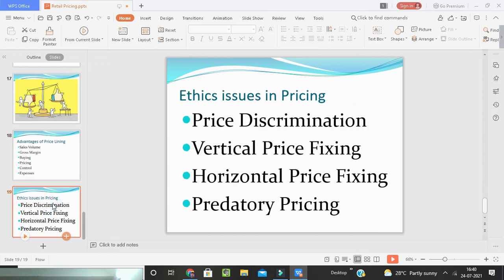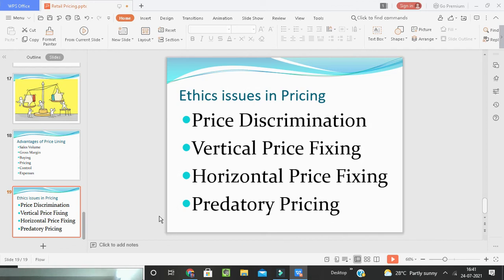Now, ethical issues in pricing. So the first ones are price discrimination, vertical price fixing, horizontal price fixing, and predatory pricing. See, price discrimination occurs when a vendor sells the same product to two or more retailers at different prices. Then price discrimination is taking place.